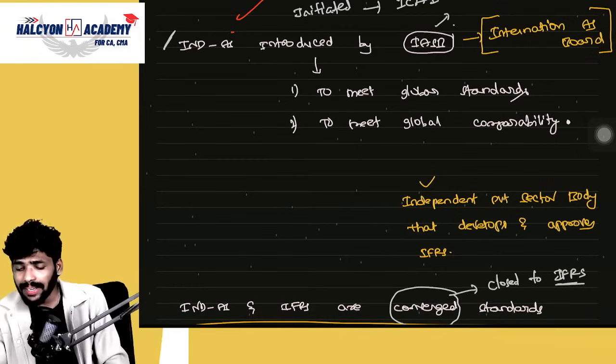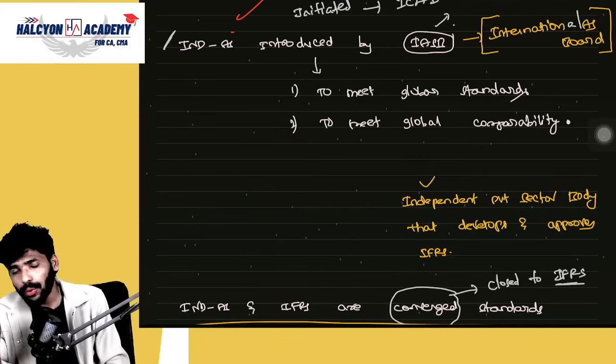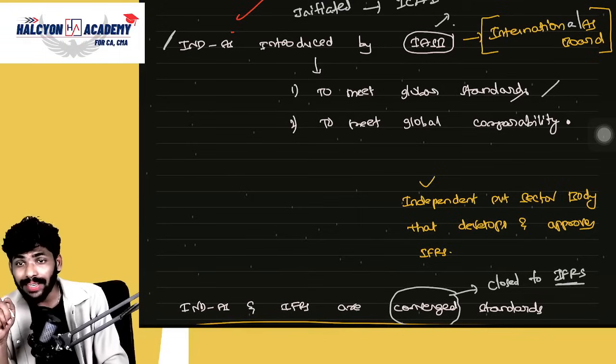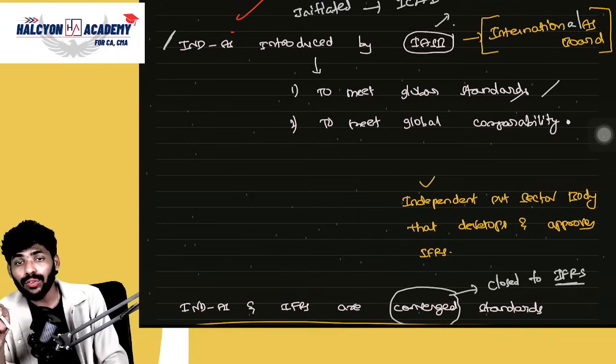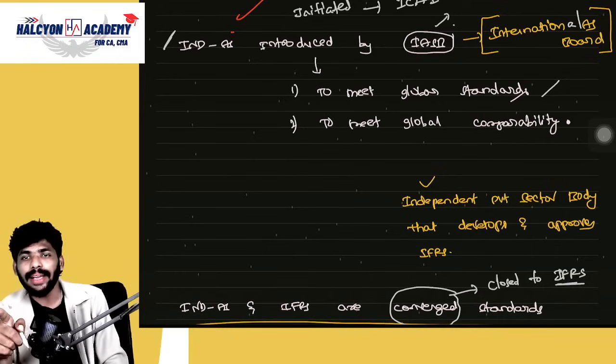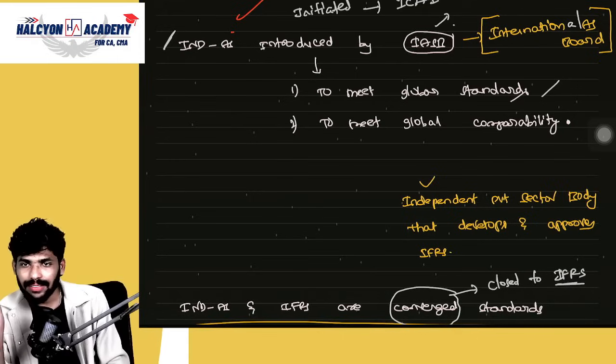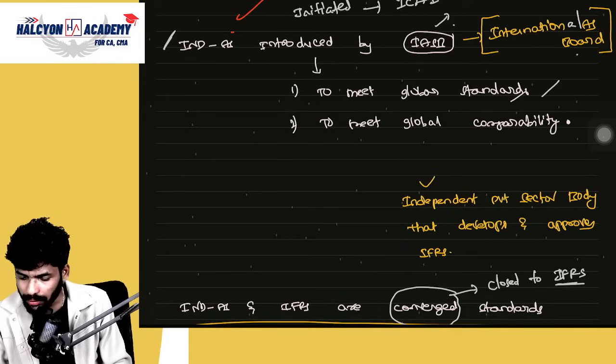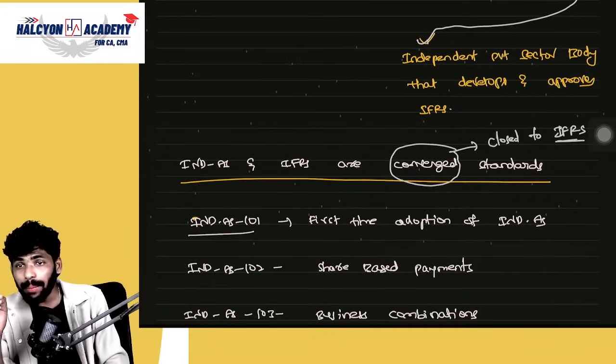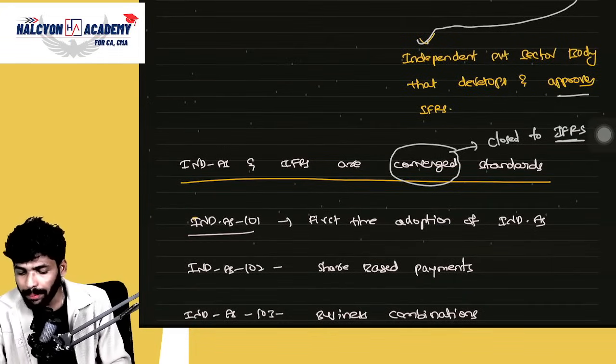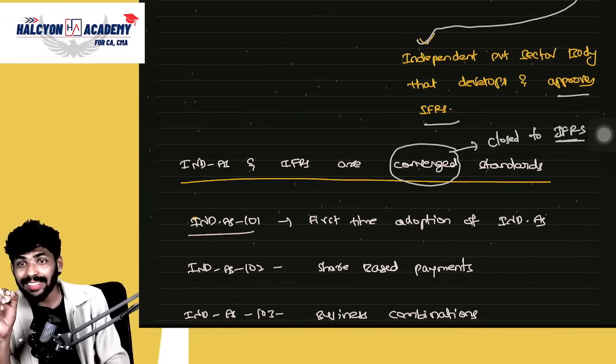IASB means International Accounting Standards Board. Clear? For what purpose? To meet the global standards and global comparability. Who initiated the process, guys? ICAI initiated it in collaboration with government bodies like MCA and NACAS. Is that clear? Who is IASB? It's an independent private sector body that develops and approves the IFRS. We already discussed this point. IFRS has been introduced by IASB only.